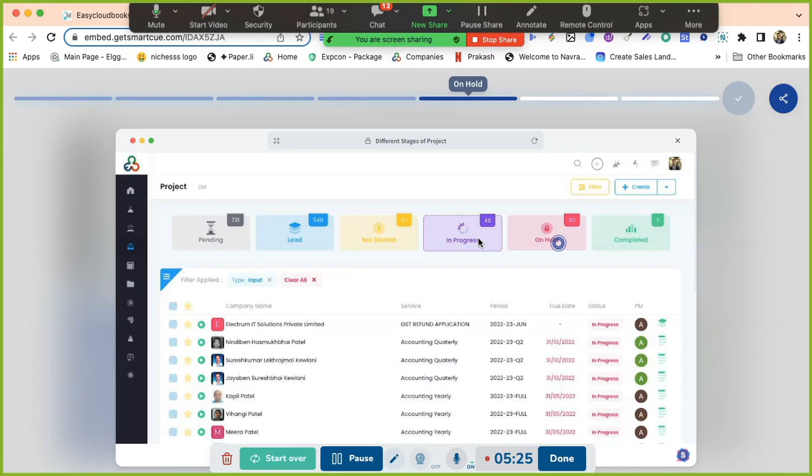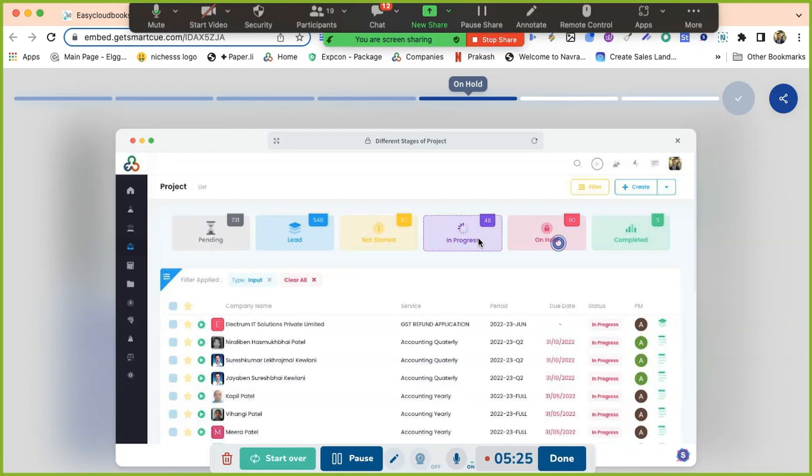So actually, sir, from completion to finished is another stage, right, sir? Yeah, finish means archive mode. There you will be able to see the completed projects, but those are in read-only mode, right?